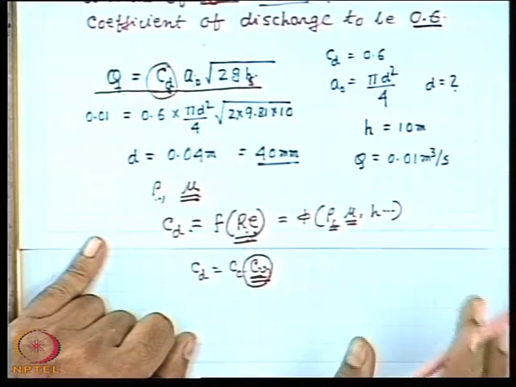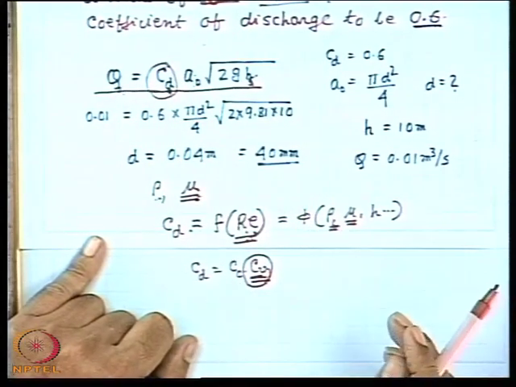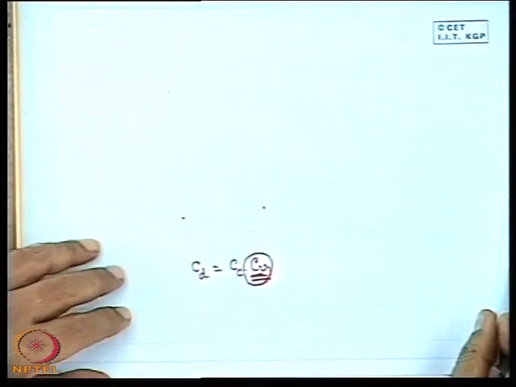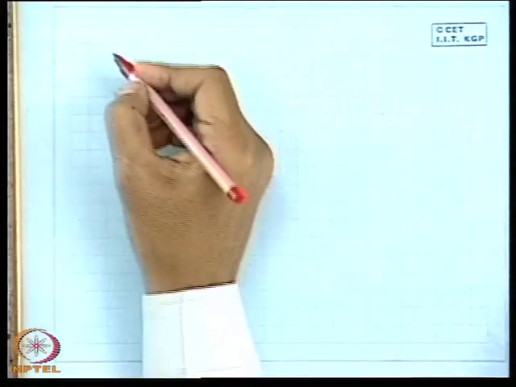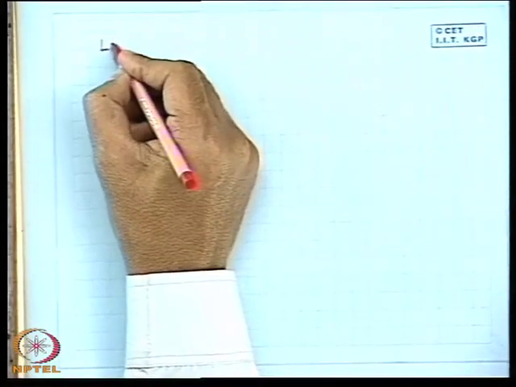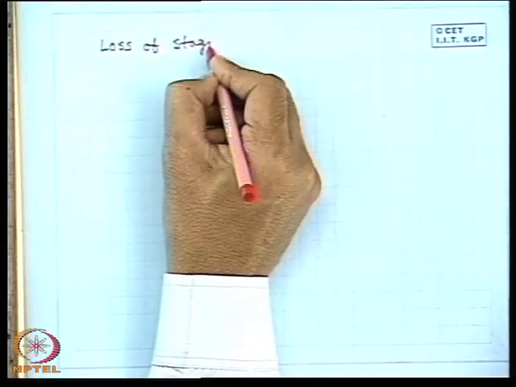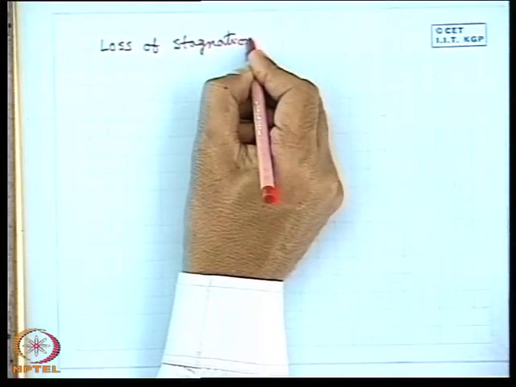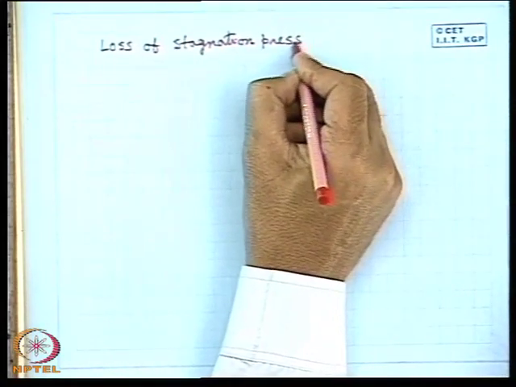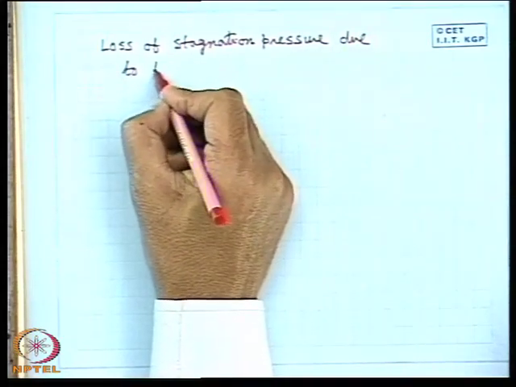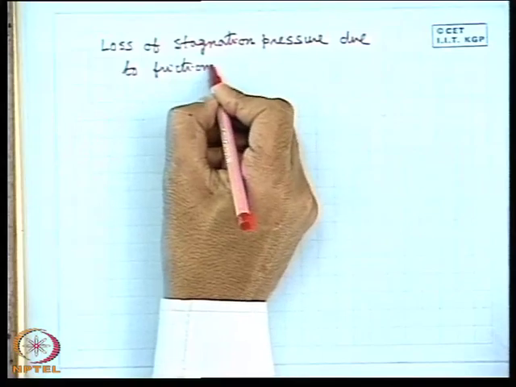Okay, then we have seen a straightforward application of the circular sharp-edged orifice required for a given discharge under a given head. Next we will come to another very important thing I would like to discuss in this context, which is the loss of stagnation pressure due to friction.